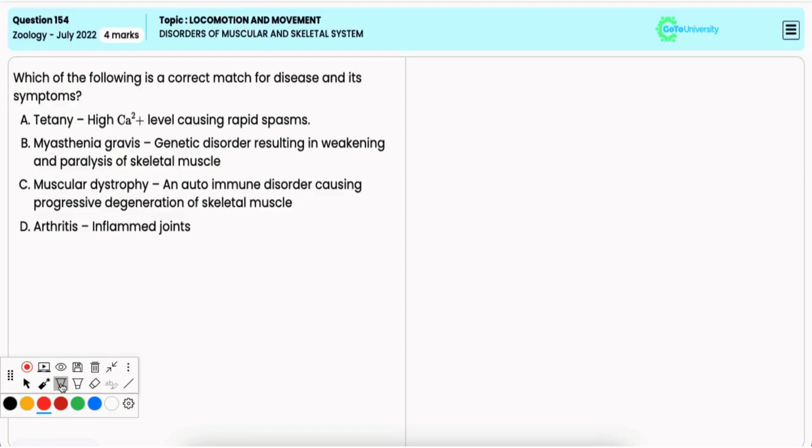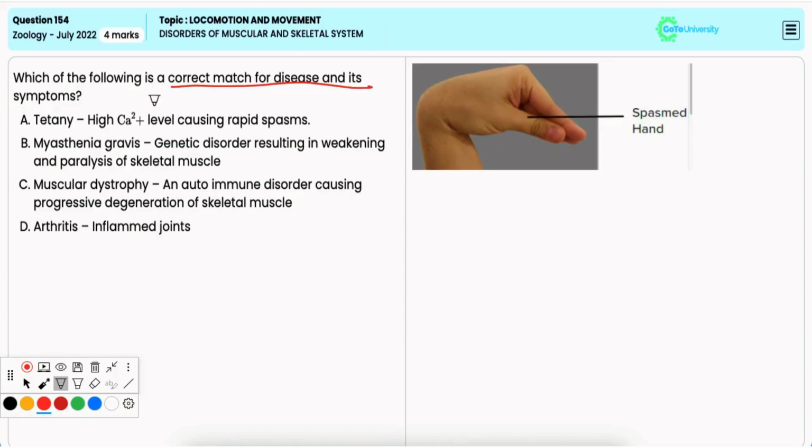In this question, you have to identify the correct match for disease and its symptoms. Option A, tetany, high level causing rapid spasms. It is incorrect. Tetany is caused by low calcium levels in the body, not high levels, and it results in rapid spasms or involuntary muscle contractions.